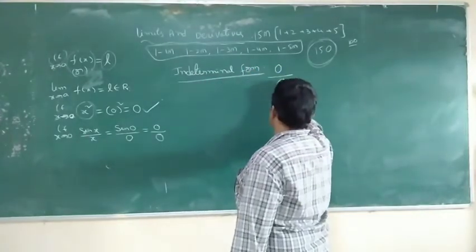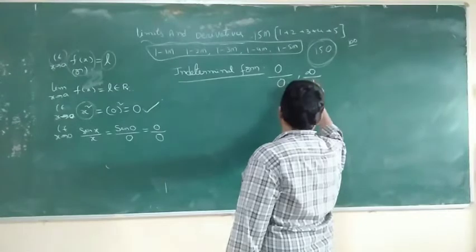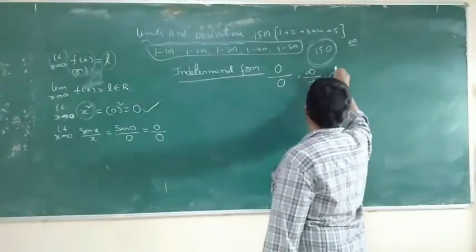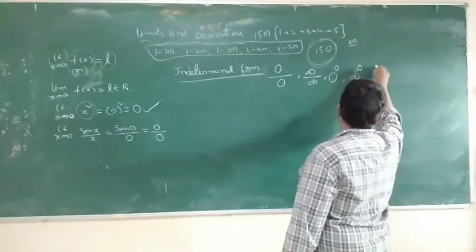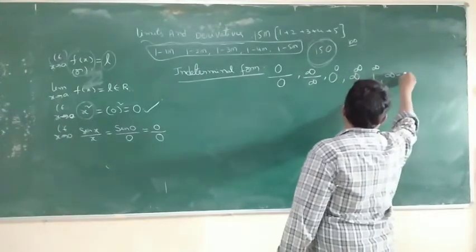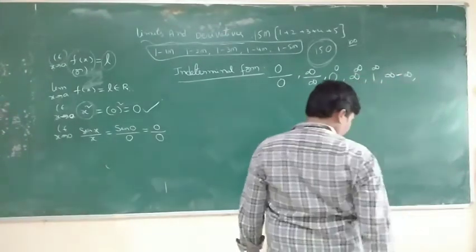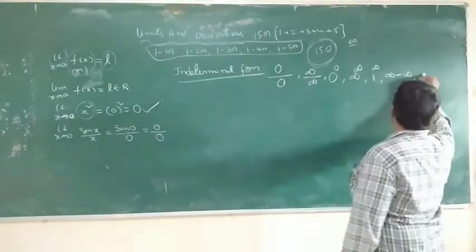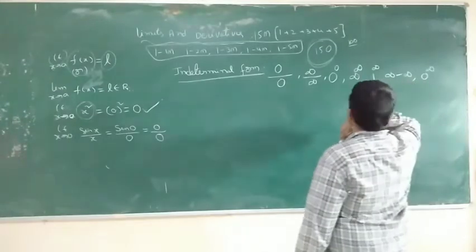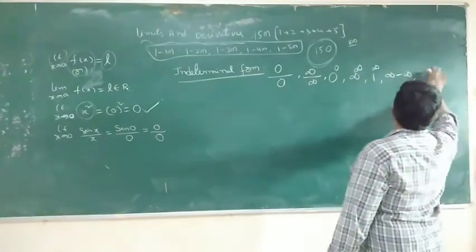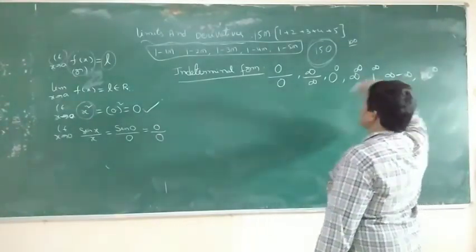0 by 0, infinity by infinity, 0 power 0, infinity power infinity, 1 power infinity, infinity minus infinity, 0 power infinity, infinity power 0.